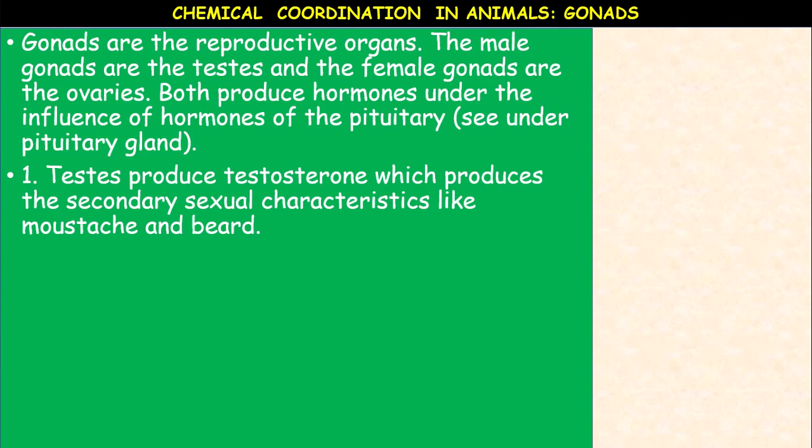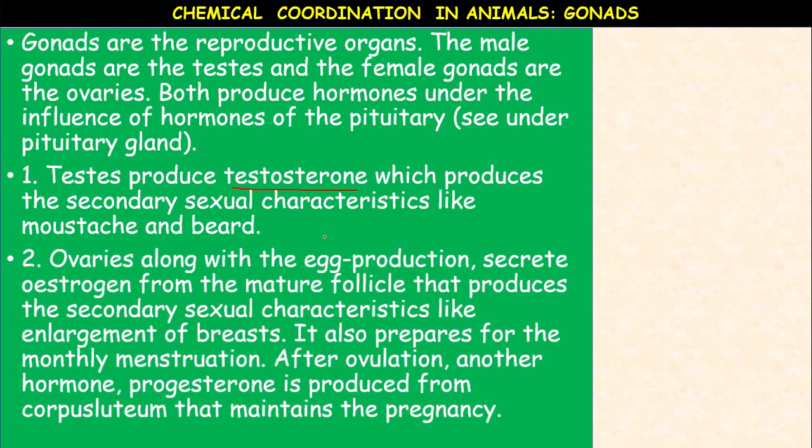Remember, male gonads are present in the male organism, female gonads in the female organism. The testis produce the steroid hormone testosterone, which produces the secondary sexual characters in males, such as development of mustaches, beard, change in the voice, growth of muscles. All these are under the influence of testosterone.